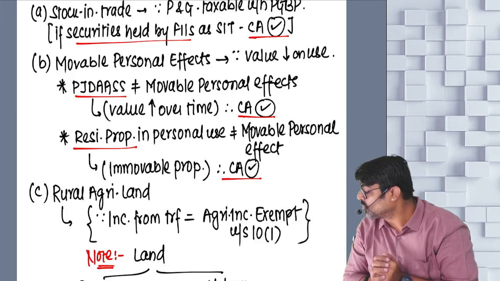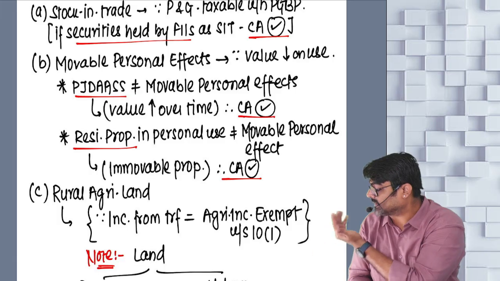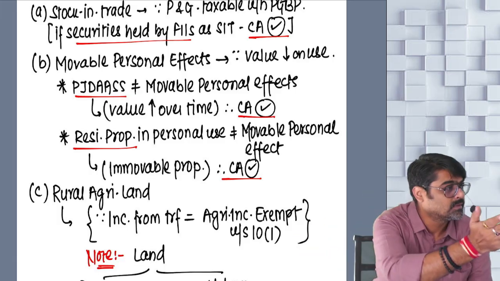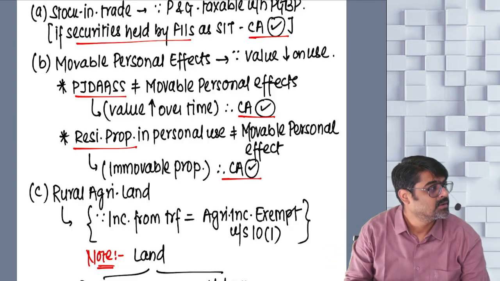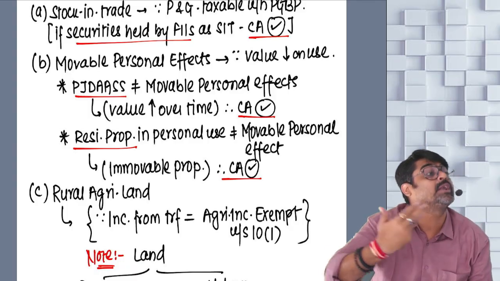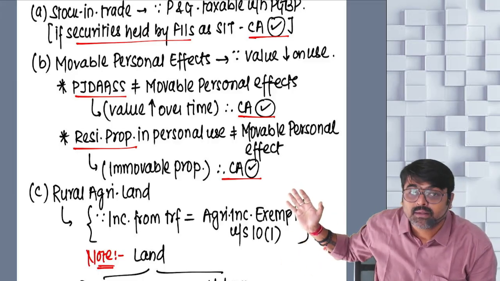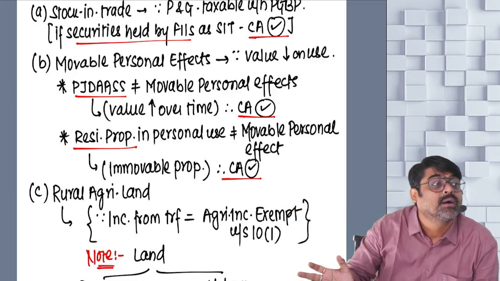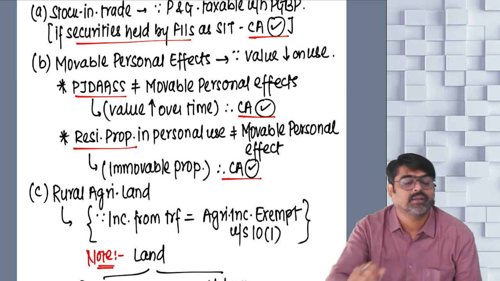So movable personal effect, stand up, get out. We don't want to consider you as a capital asset. The term capital asset does not include movable personal effect. Meaning, I'm throwing the movable personal effect out of the definition of capital asset.